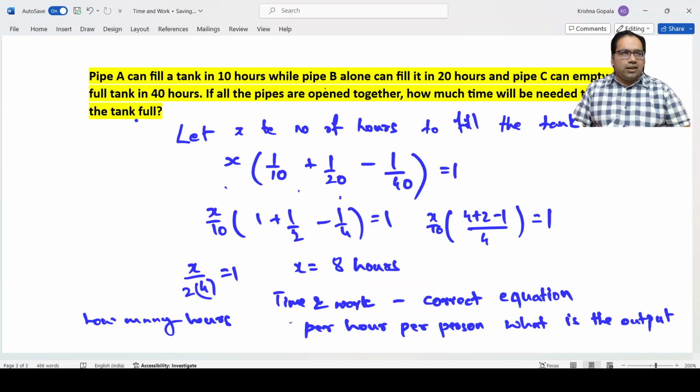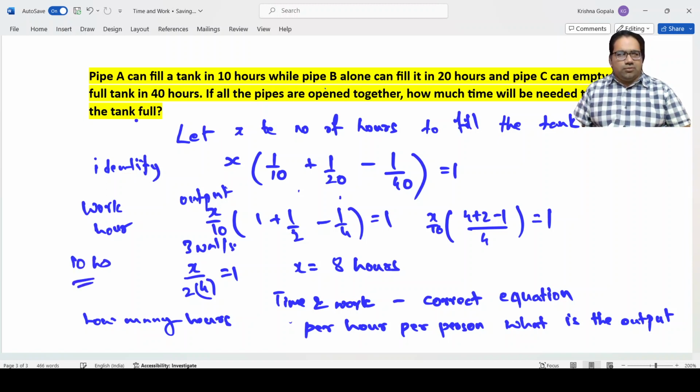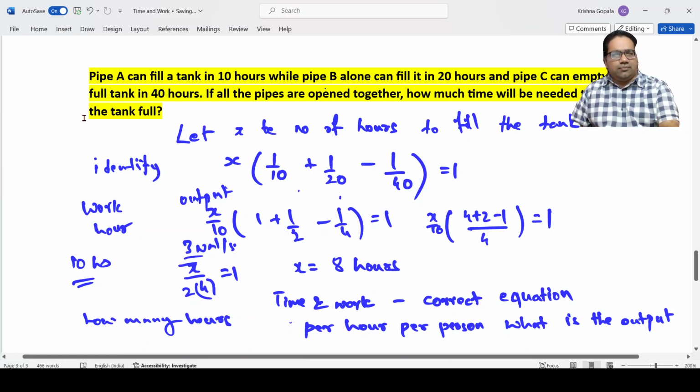We need to be able to clearly identify what are the work hours on one side and what is the output on another side. We should not get confused. If they are creating three walls, that's an output. If they are working for 10 hours, that's an input. What is output? What is the input? We have to be very clear.